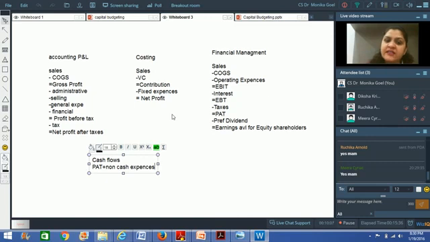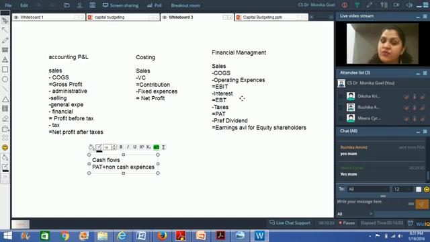And in most cases in financial management, I generally take the figure of earnings before interest and taxes. Why? Because the level of interest is in my choice. As a person in finance, I am the one who has to decide how much debt I have to take in my company. So I have no control over EBIT.